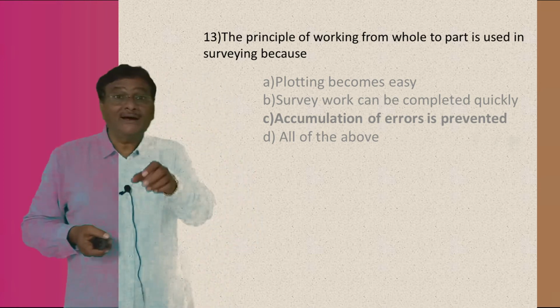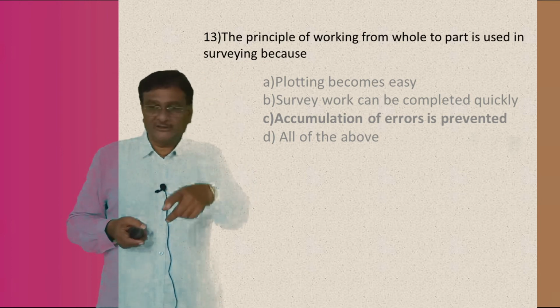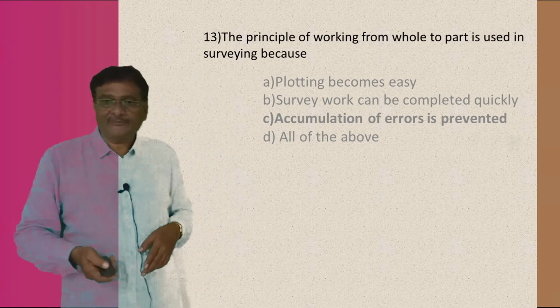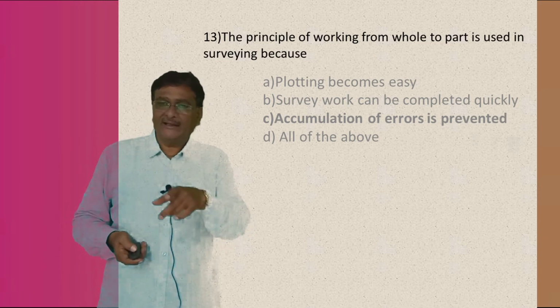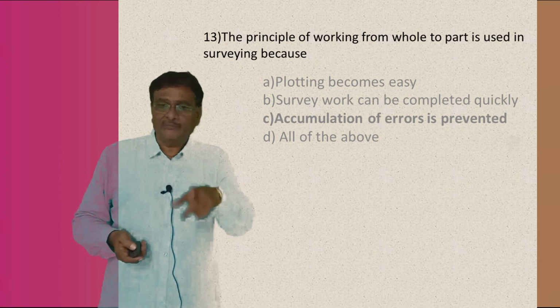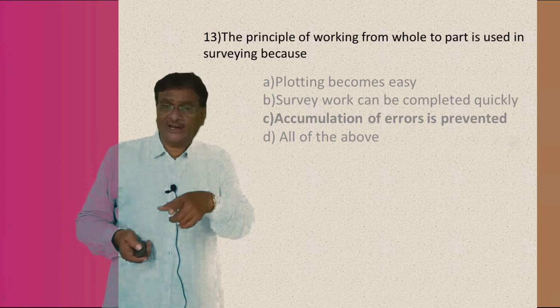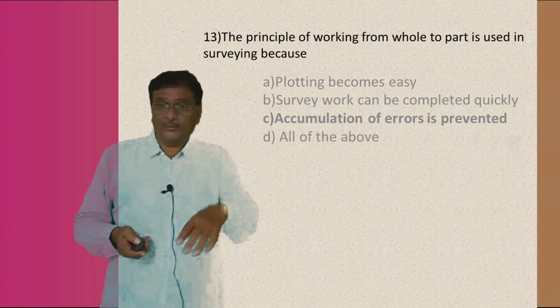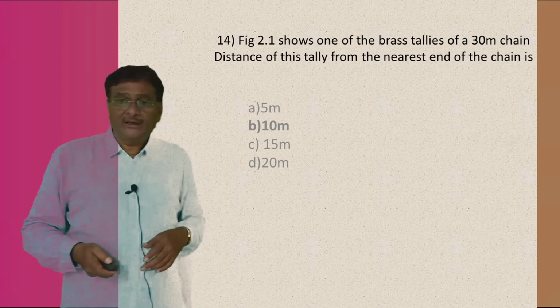This is one of the principles of surveying, correct or not? Coming next. So, I repeat once again the question: the principle of working from whole to part is used in surveying because of the third answer, C, accumulation of error is prevented. Right answer. Okay. Coming to the next.